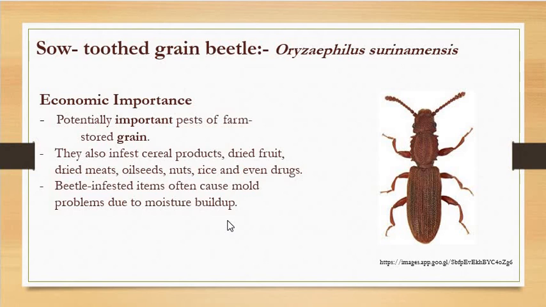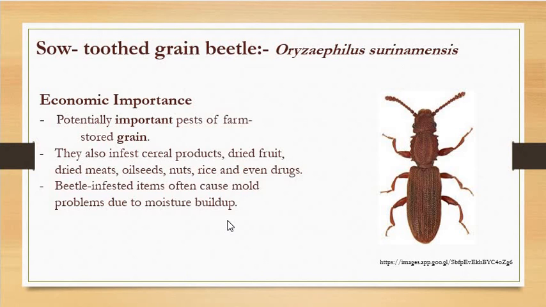If grains are infested with stored grain pests, the grain weight is also going to reduce, and such grains have low germination power. If such grains are used for sowing, they have a very low germination power. Even such infested grains are not sold in the market, and if sold, they fetch a very low value. So ultimately these stored grain pests are quite serious pests of stored products, and they are causing serious economic loss to the farmer.